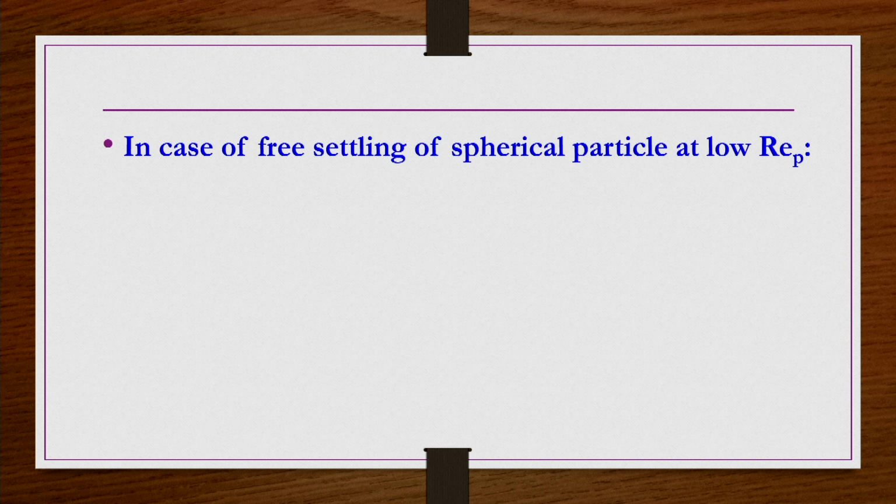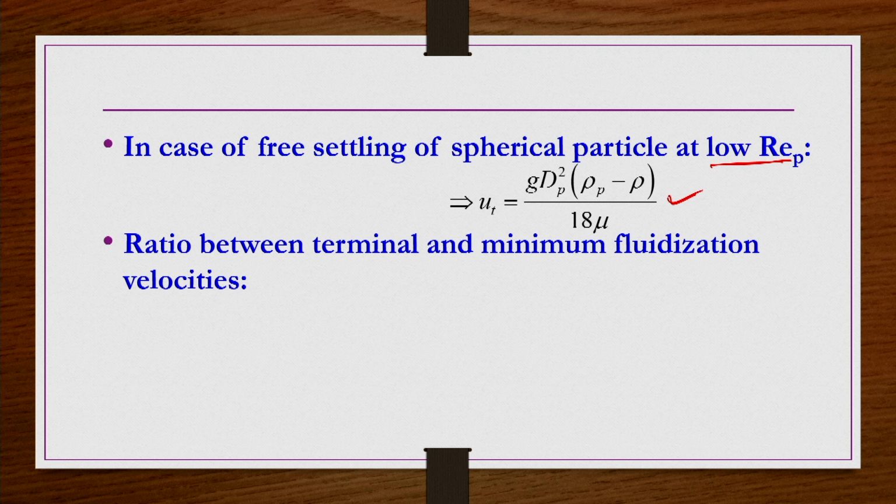Now, we try to see the free settling velocity of a single particle and compare it with the minimum fluidization velocity for small Reynolds number conditions. When Re_p is less than 1, we have already seen that for a spherical particle the free settling velocity is g d_p square delta rho by 18 mu. Now we take the ratio between this terminal velocity and the minimum fluidization velocity, that is u_t by V_om bar.